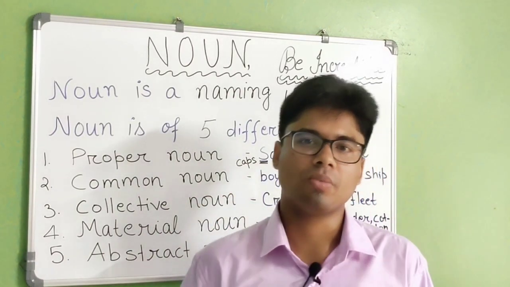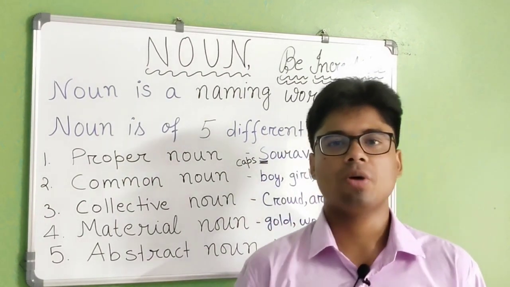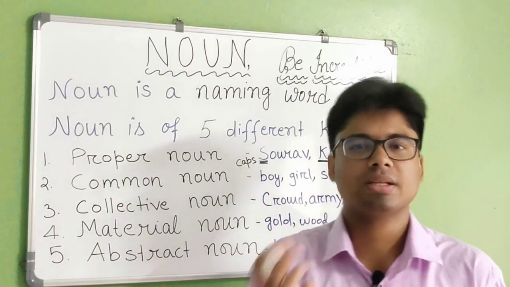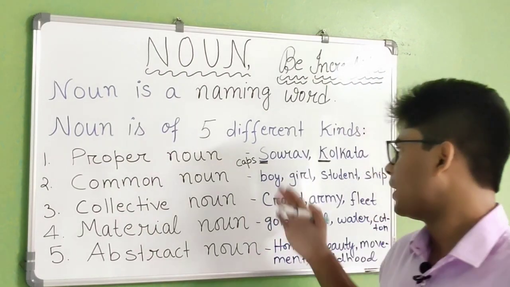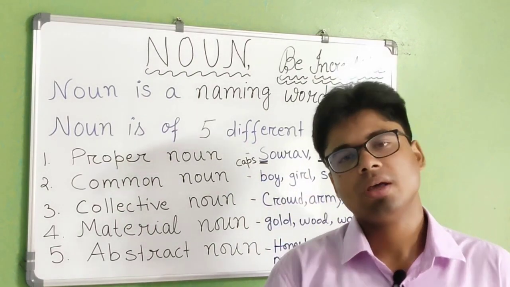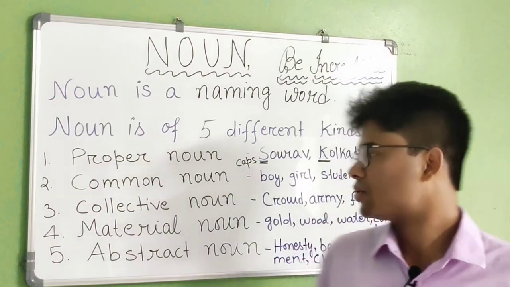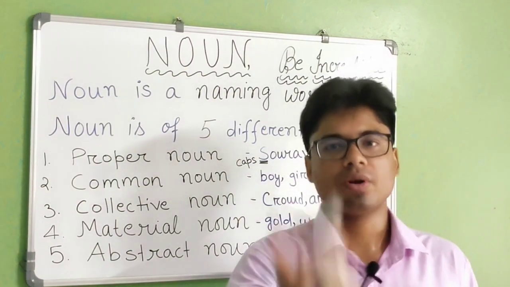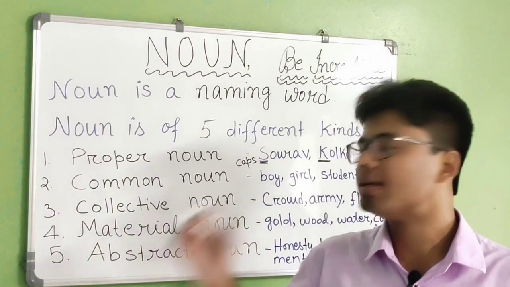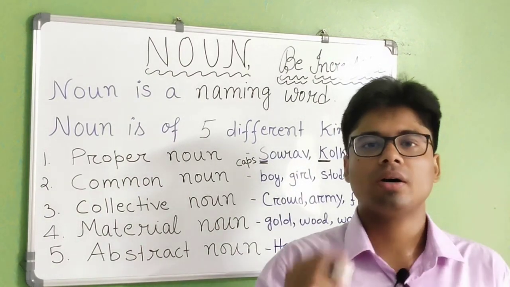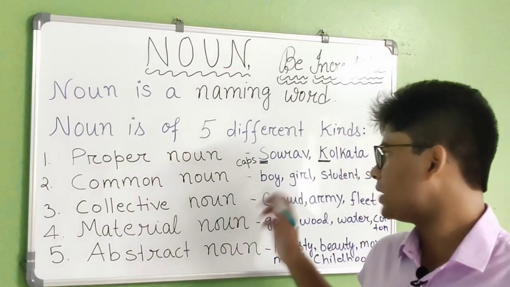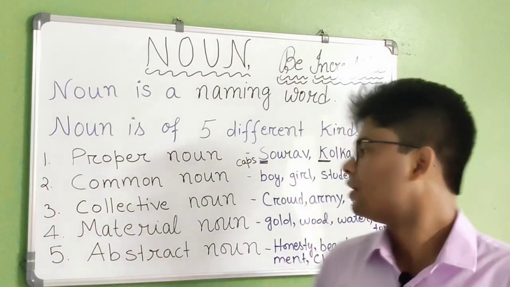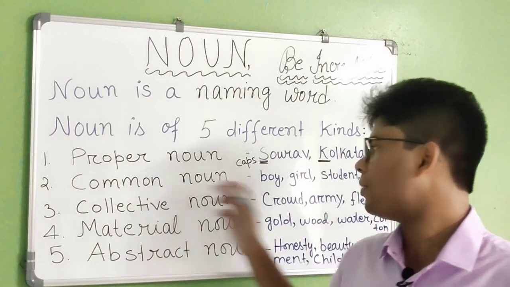Now what is a common noun? What do you mean by common? Common means anything that is common. Now if I give you one example very easily: boy, you are a boy, you are a girl. If I ask you what's your name, then your name is an example of proper noun. Now if I ask you whether you are a boy or a girl, then you will say I am a boy, I am a girl. So this is an example of common noun.